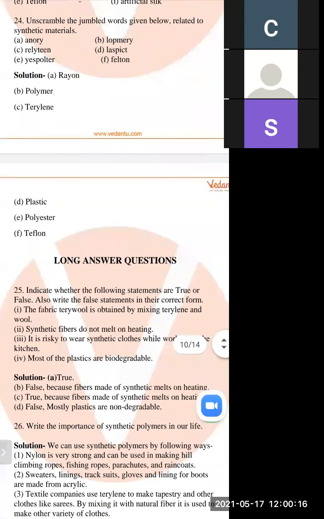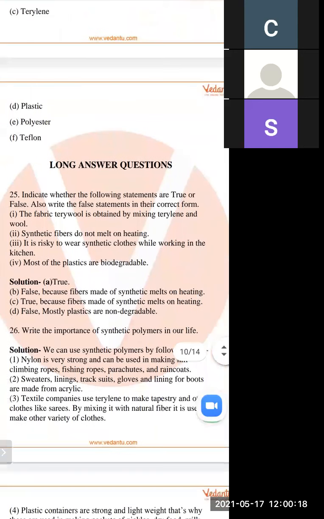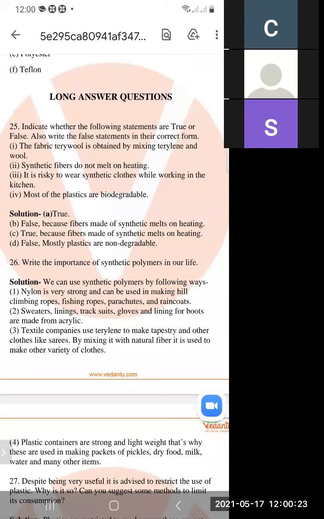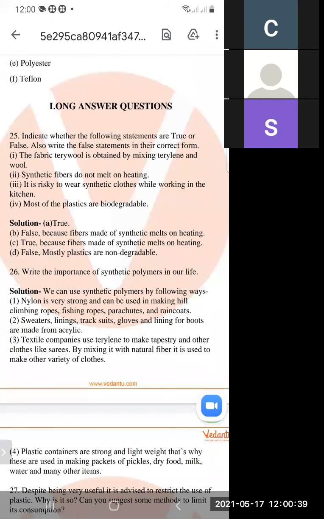Indicate whether the following statements are true or false. Also write the false statements in their correct form. The fabric Terry wool is obtained by mixing terylene and wool. So this is the right answer: Terry wool is a mixture of terylene and wool.